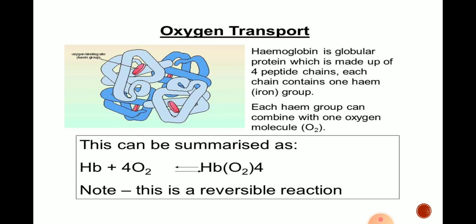Each heme group can combine with 1 oxygen molecule. That can be summarized: hemoglobin plus oxygen gives oxyhemoglobin. It is a reversible action, and the reverse gives deoxyhemoglobin.